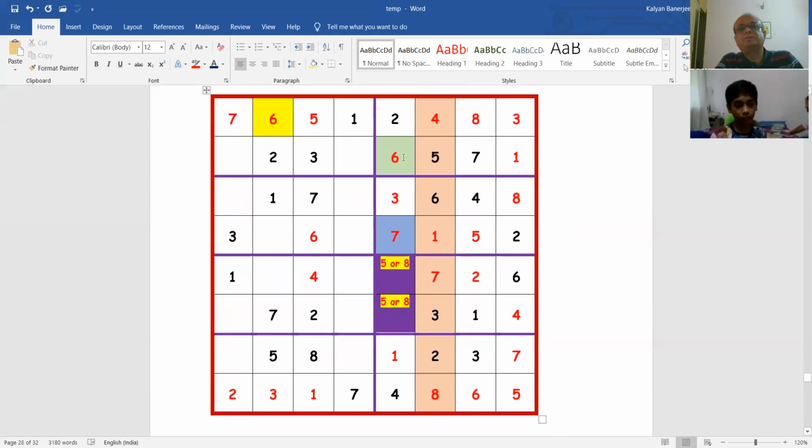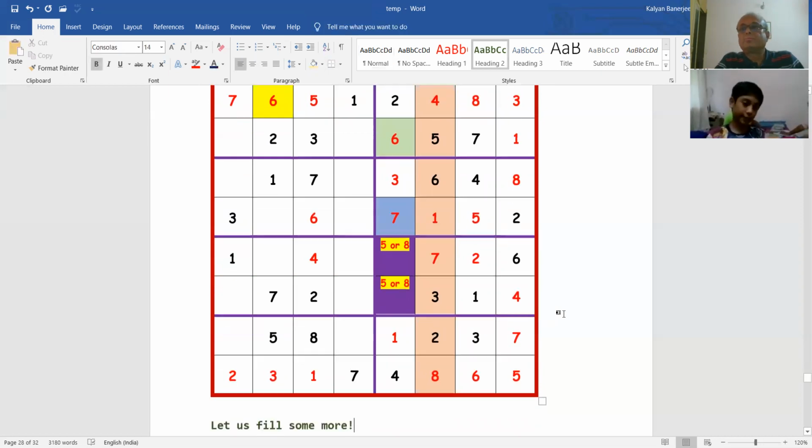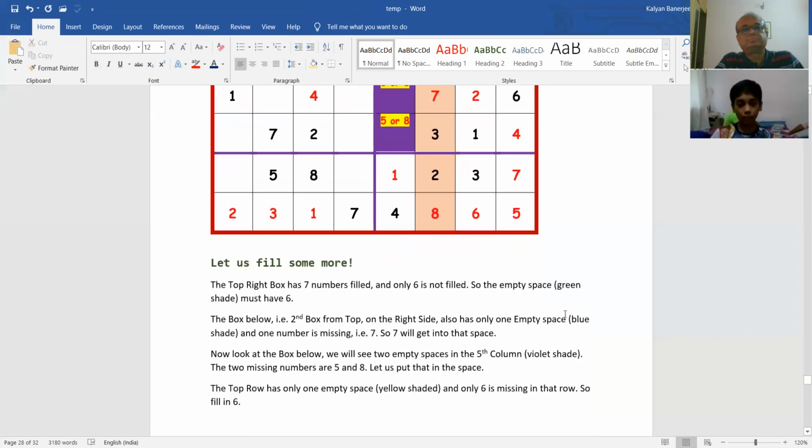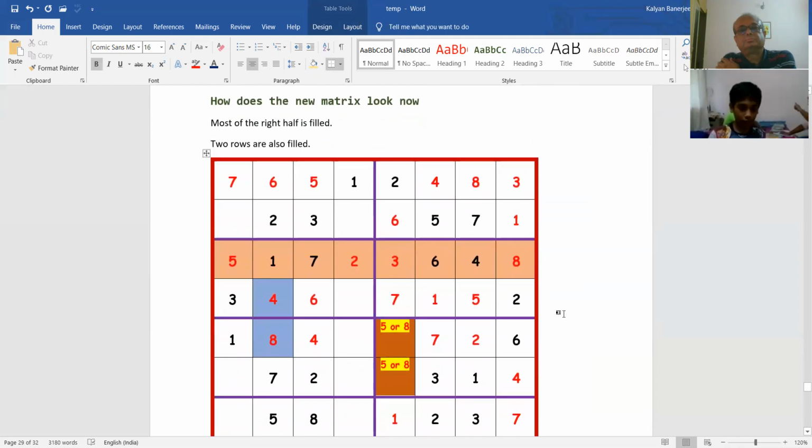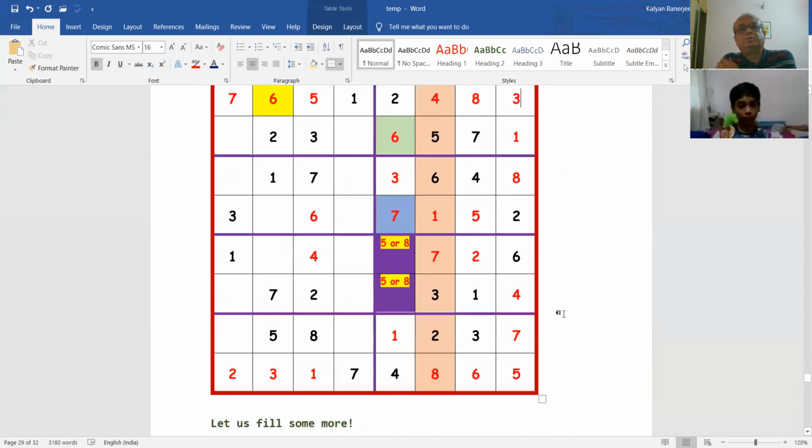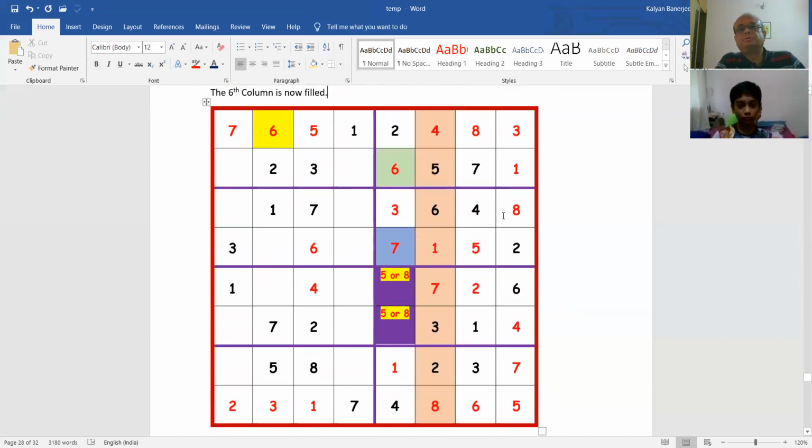We have filled in the 6. We have filled in the 7. We have filled in the 5 or 8. Now let us see. Here, this third row, which I shaded now. In that you see 2 empty spaces are there. And what is missing? Which numbers are missing?